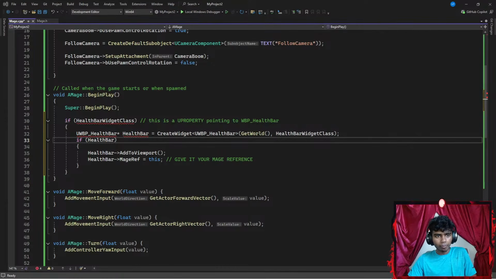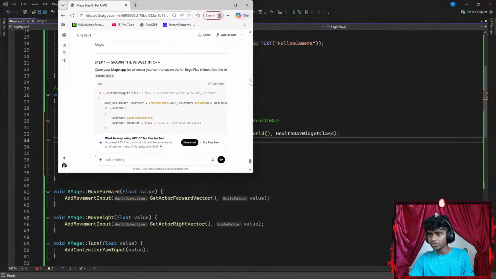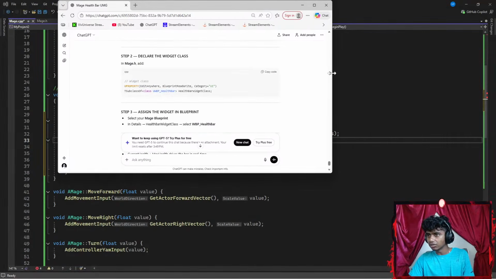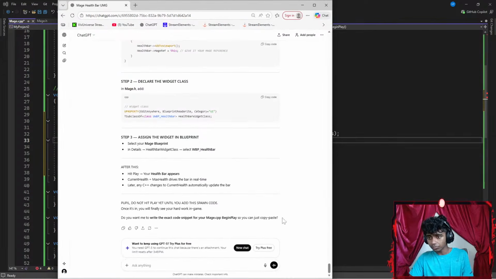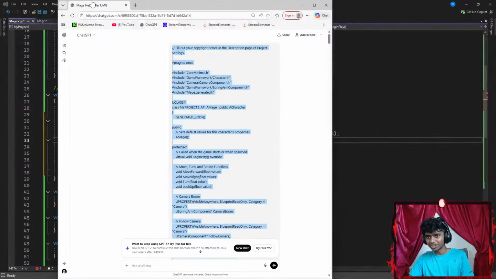Open your mage.cpp or wherever you want to spawn the UI. Wherever I want to spawn the UI, begin play is fine. Add this in the begin play. If health bar class, okay, maybe I go ahead and get this chat back up here. Guys, I guess we're going with a new chat. So let's go all the way there. Let's go here. Extend this. I'm gonna go down. Copy. Wait, can I copy the whole chat? Guys, that's gonna be kind of funny.